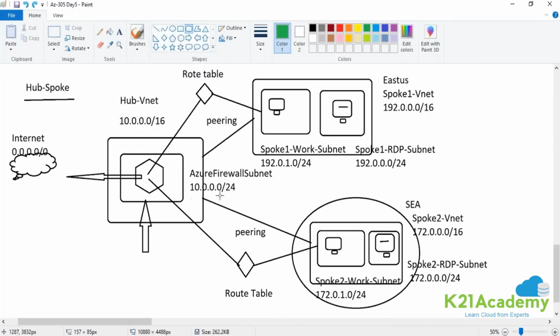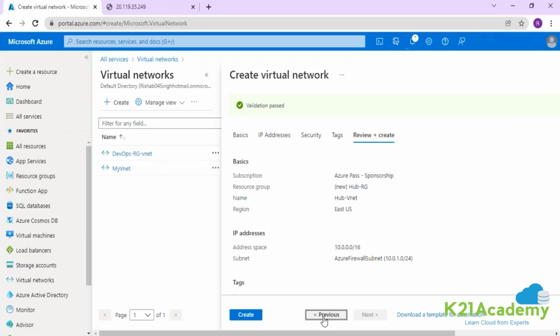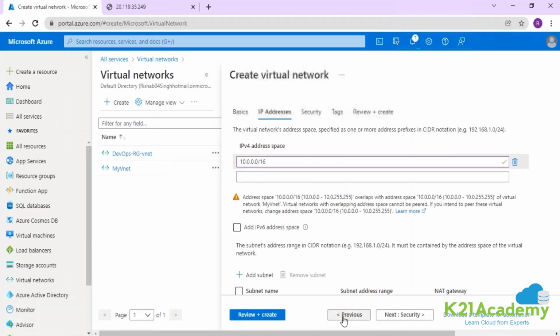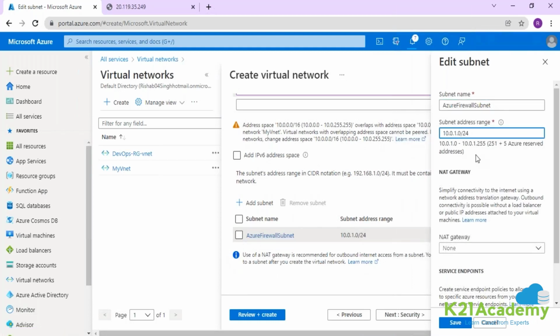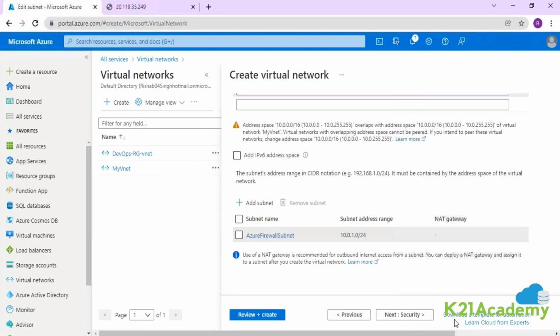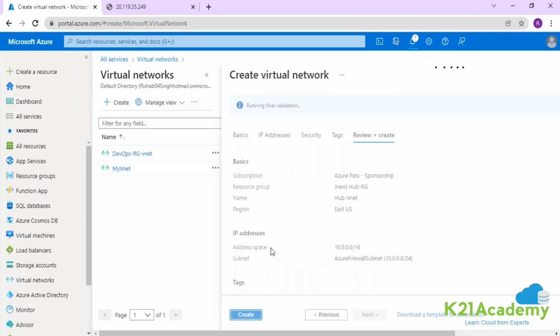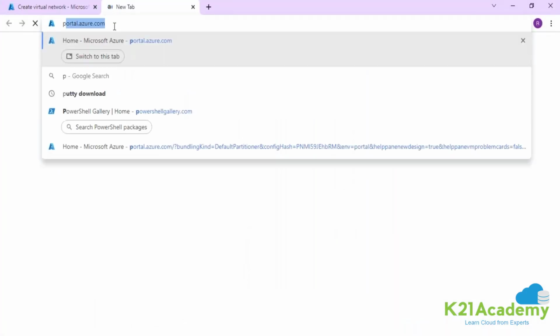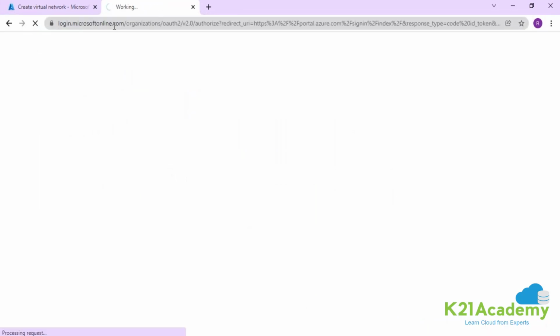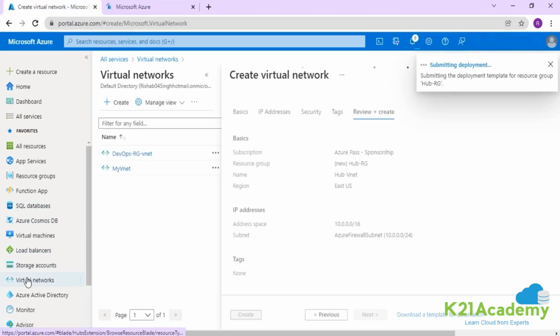Here we have given 10.0.4. Just give me 1 minute, let me follow the same convention that we have given in the picture itself. I'm going to open another portal so that I can create multiple resources simultaneously. My network is under deployment over here.